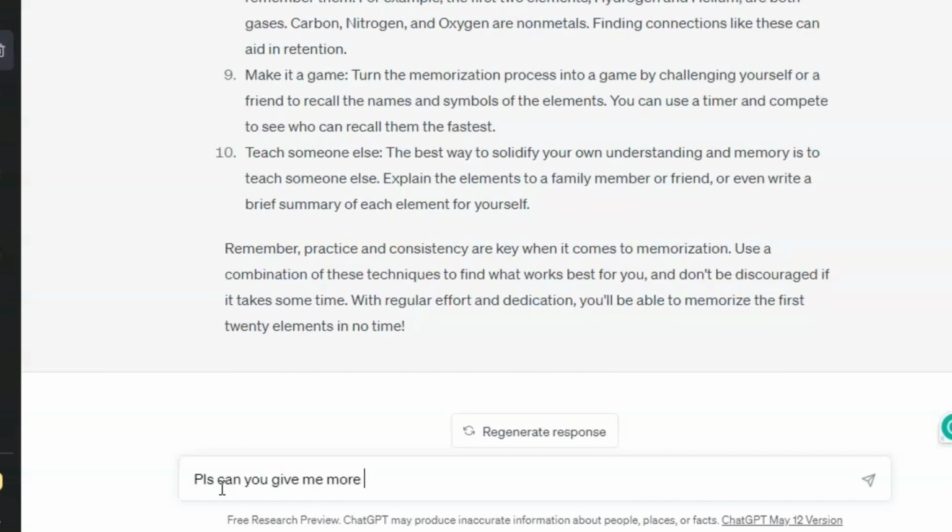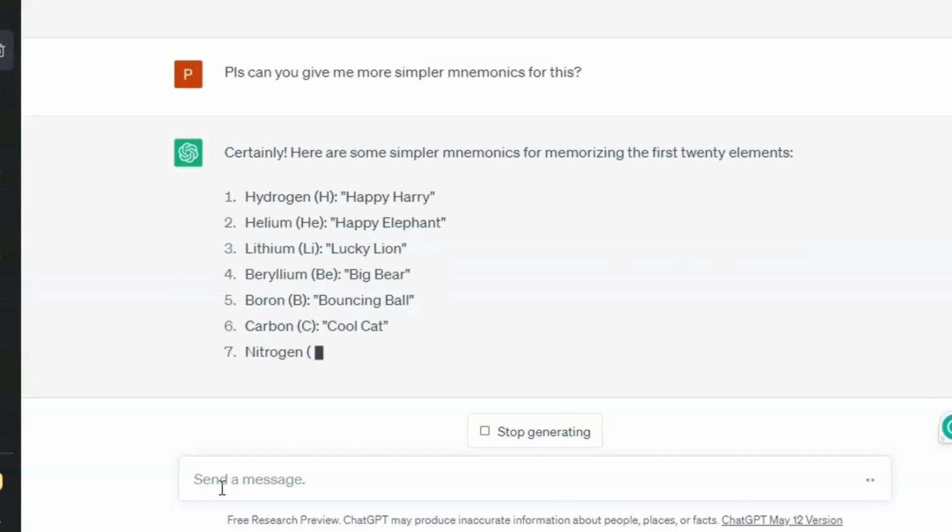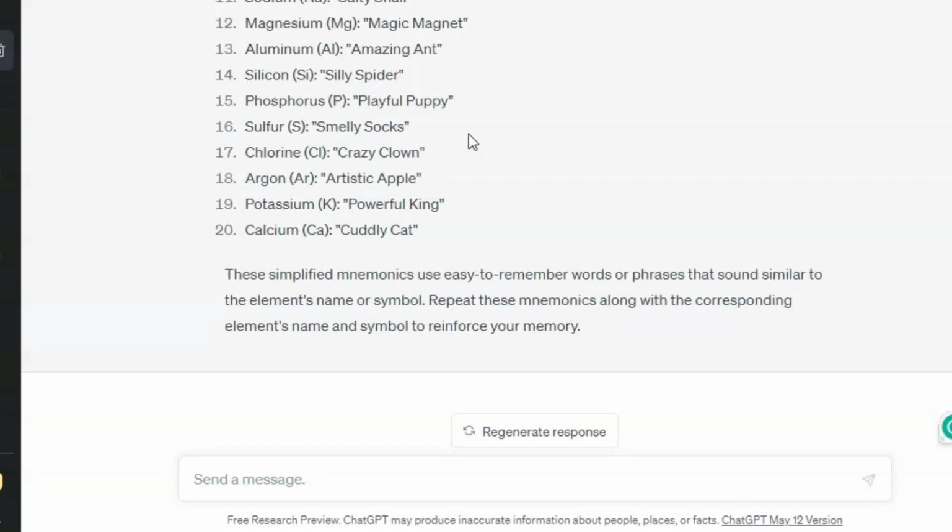And if it gives you an idea that is difficult for you to memorize, you can tell it to give you a simpler one, and it will do so immediately.